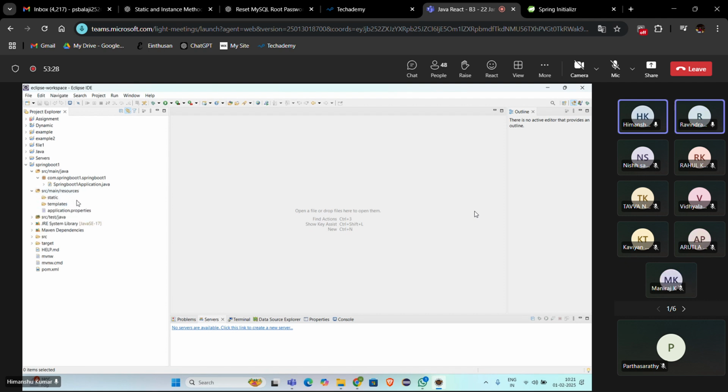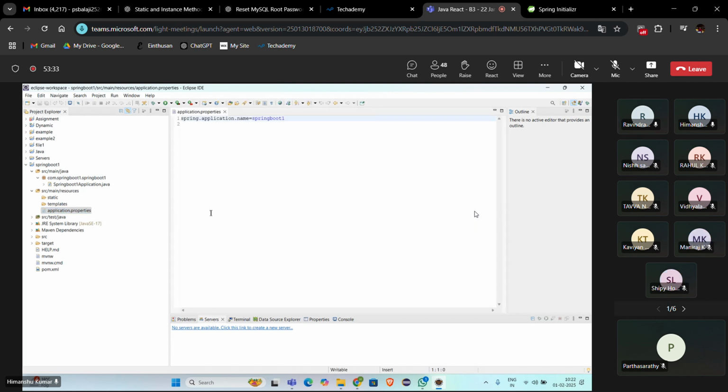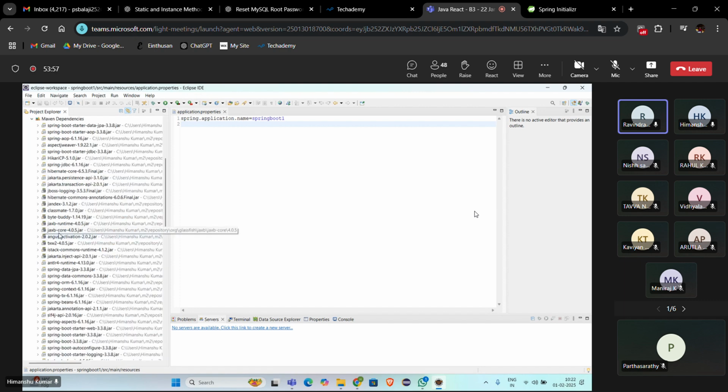In the application.properties, can you open application.properties? Configuration related stuff should go inside application.properties. And all the test classes should go inside src/test. Correct. So what are the dependencies we have? Those dependencies should go inside the Maven Dependencies folder. Can you explain that? Say how many dependencies?